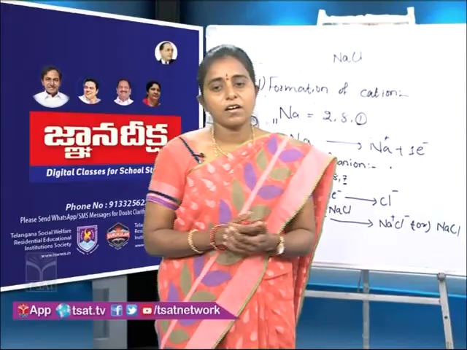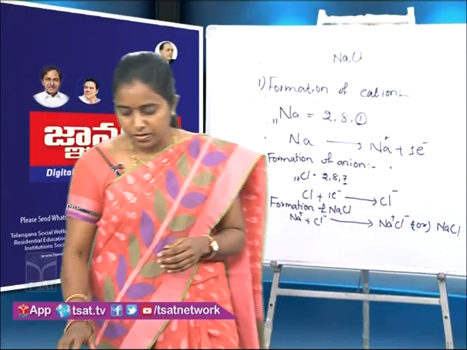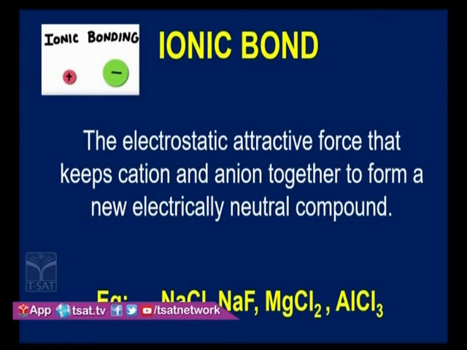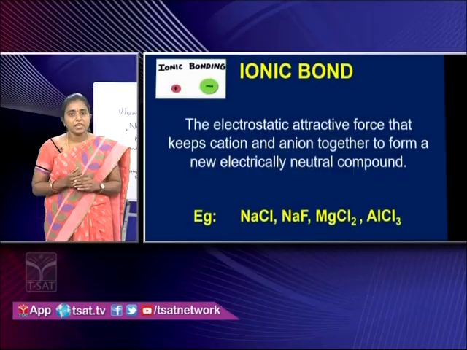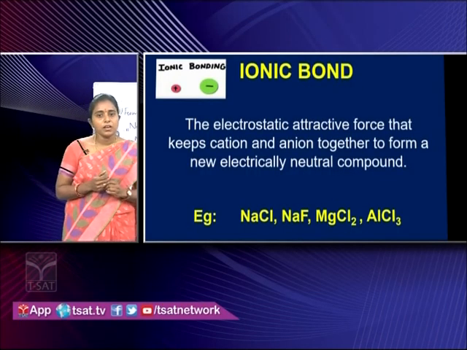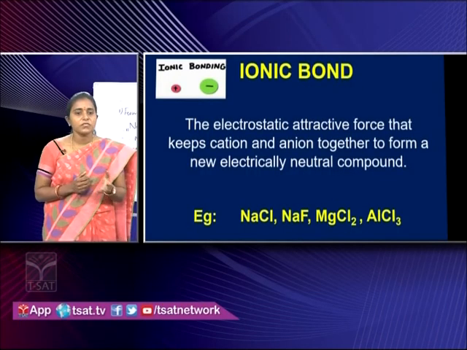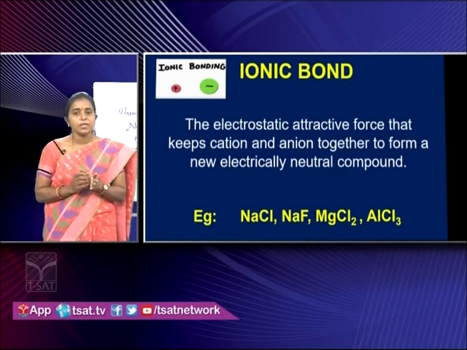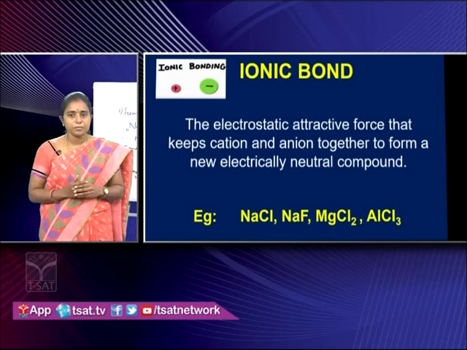And what is an ionic compound, children? Look at the slide. It is the electrostatic attraction force that keeps cations and anions together to form a new electrically neutral compound. A few examples of ionic compounds are sodium chloride, sodium fluoride, magnesium chloride and aluminum chloride.